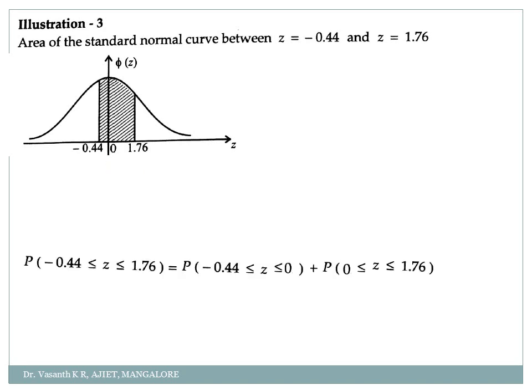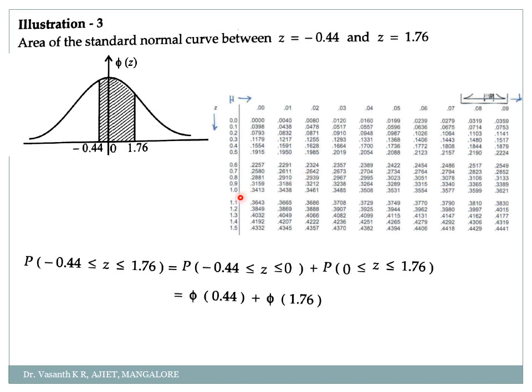Yes. So it's simply, see here, minus 0.44 to 0, that is simply phi of 0.44, and from 0 to 1.76, see here, because negative is same as positive, so simply 0.44 plus 1.76. Check these values in the graph and write it. So how to check it? See here, 0.44 is here, so I'll get 0.17 over here, and 1.76. You just check the previous slides, my dear students, you will get the graph. Okay, we'll get it as 0.4608.